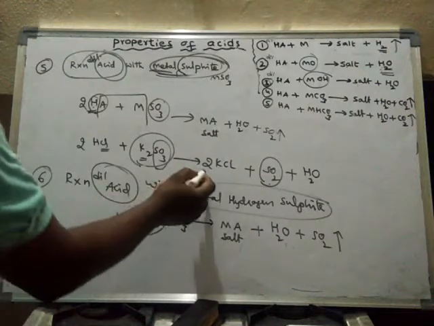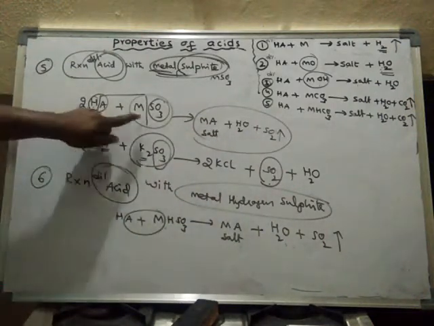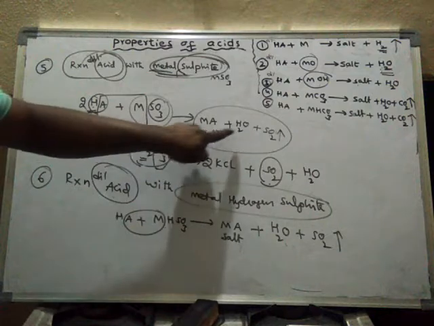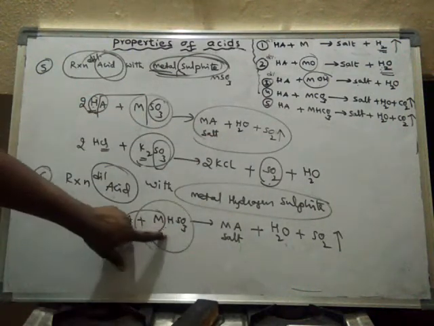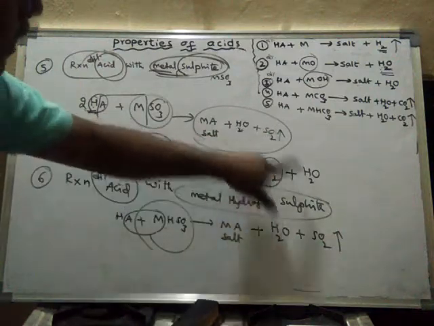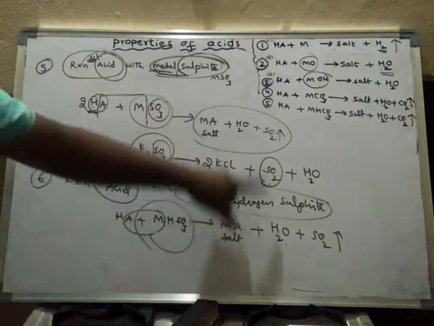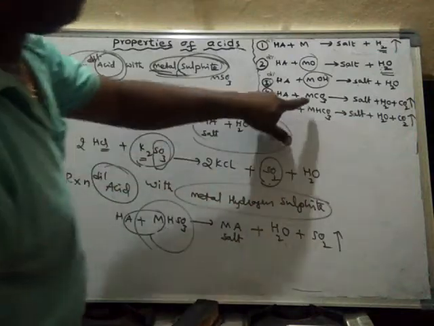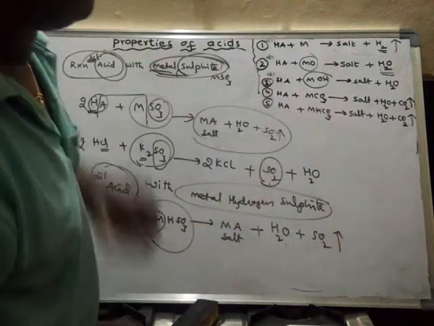So even here also with metal sulfites, salt, water and sulfur dioxide. Even with metal bisulfites also, salt, water and sulfur dioxide. So in both cases, the products formed are the same when they react with acids.